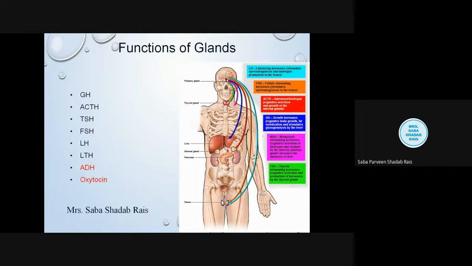How it happens, we will discuss in the next class. And oxytocin helps in parturition. Parturition means the delivery of a baby. So this is all about the pituitary hormones. Detailed hormonal discussion will be done in the next class.